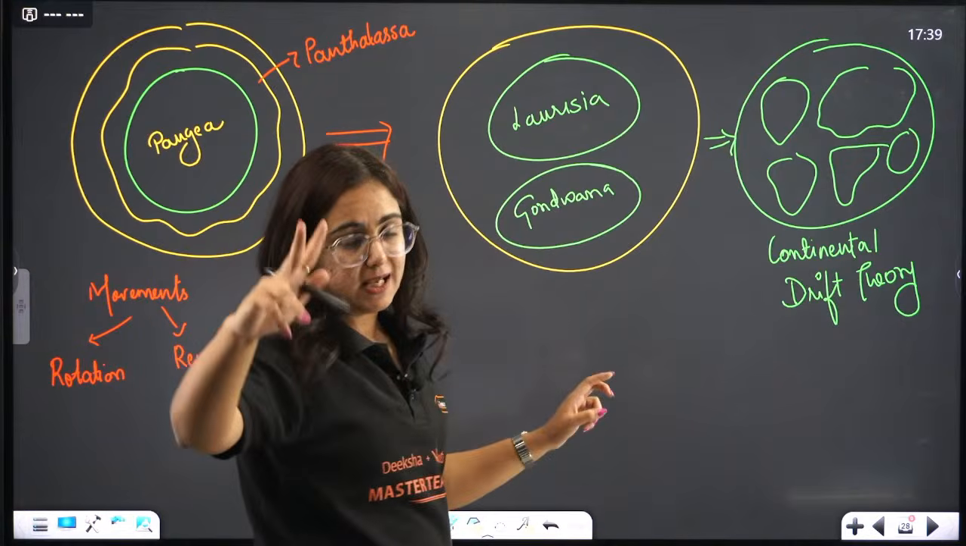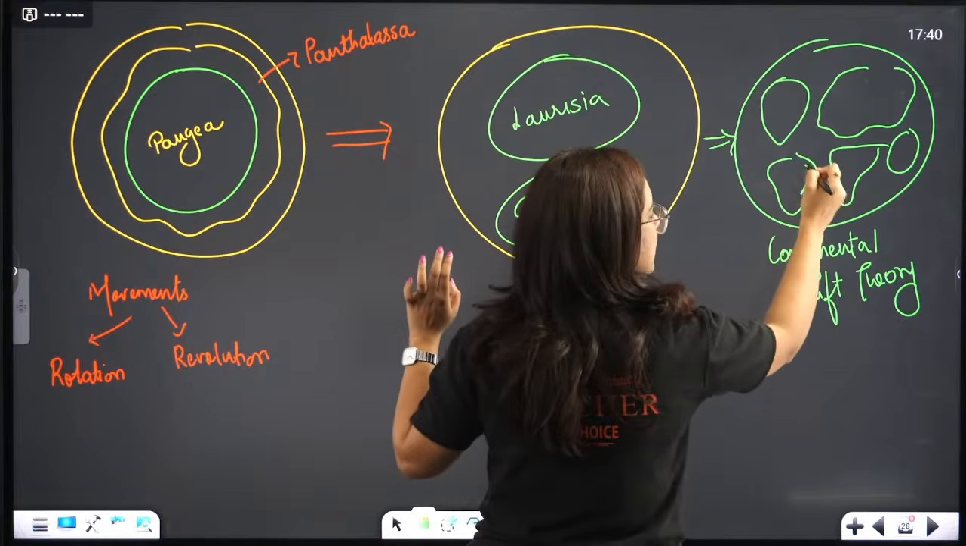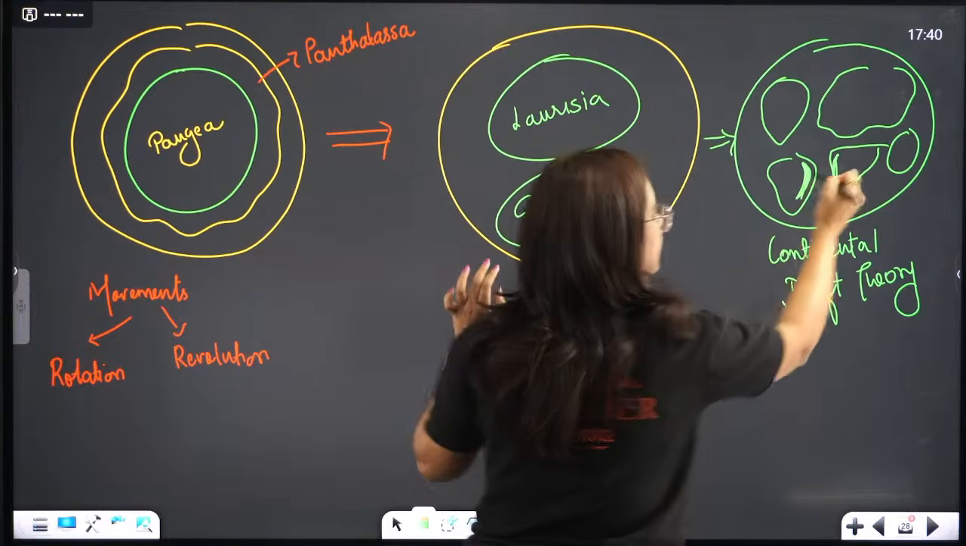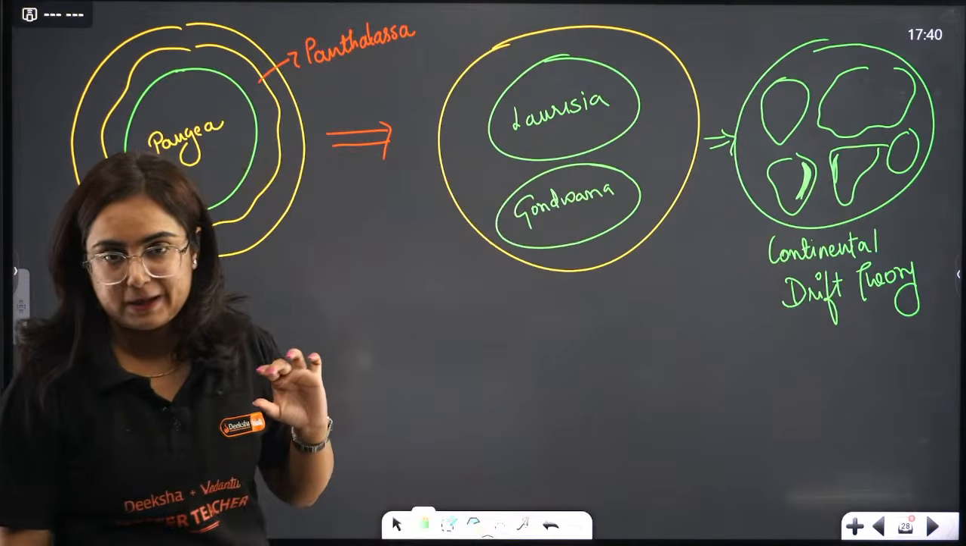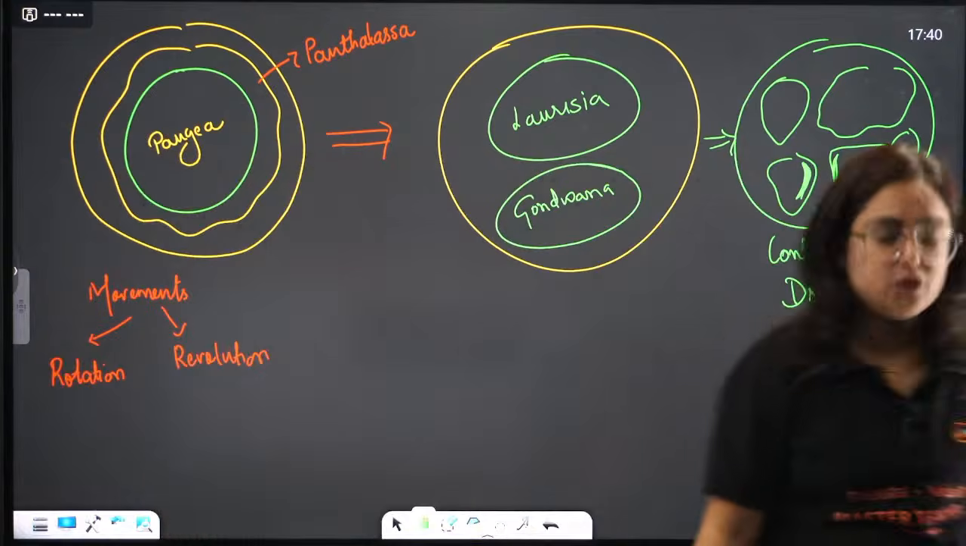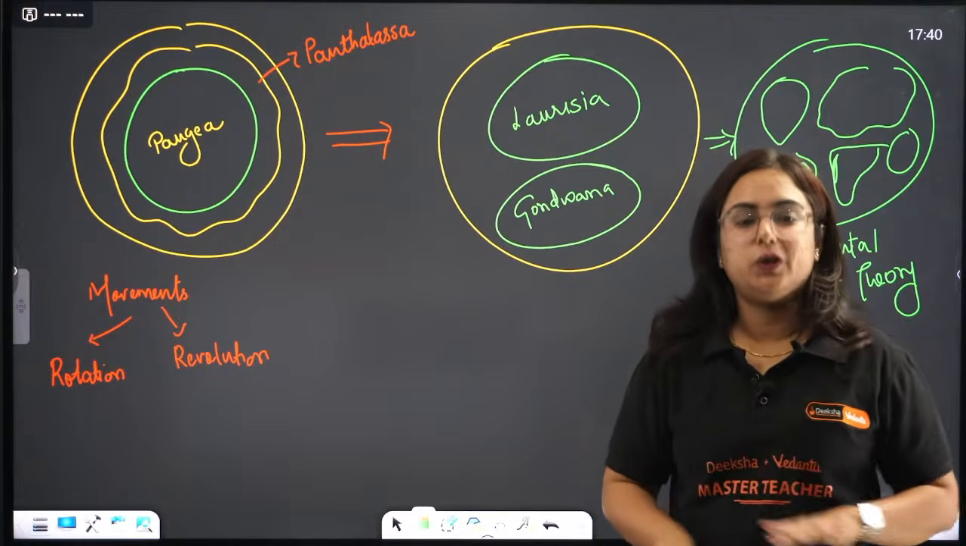Second most important proof of it is that whatever fossils are found in the west of South America are present in the east of South America. Getting my point? So these are certain examples to prove this theory of continental drift. I hope this point is clear to you.